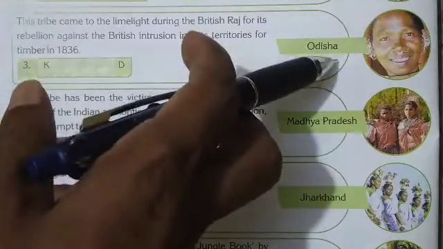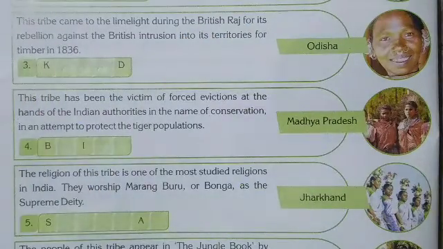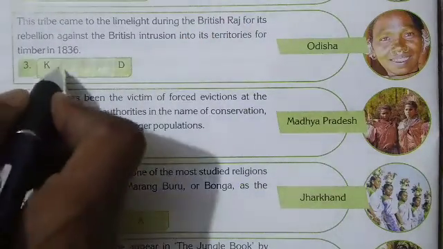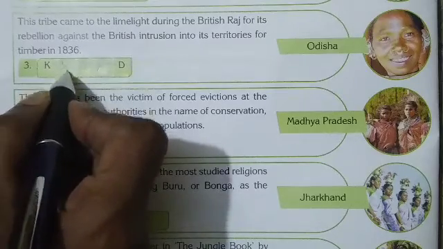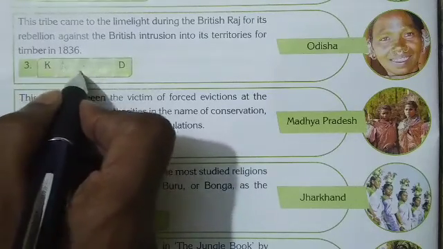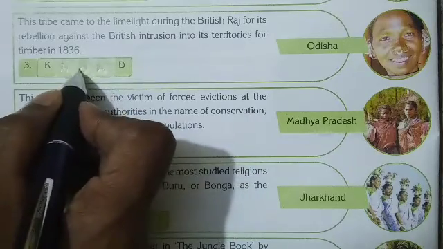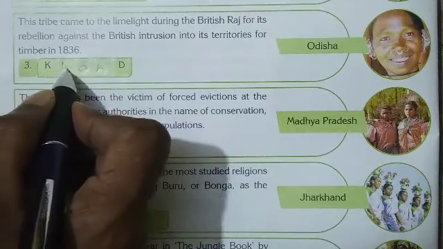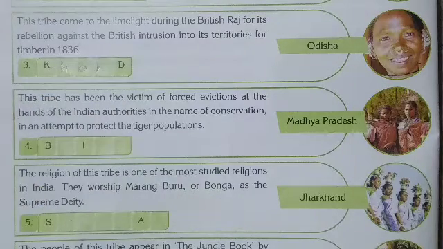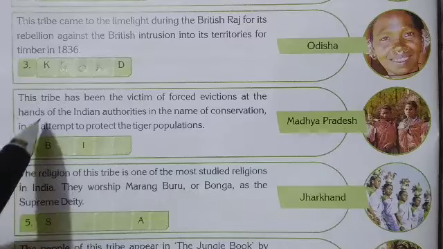It is found in Odisha. Its name is Khond. You will write here K-H-O-N-D, Khond.